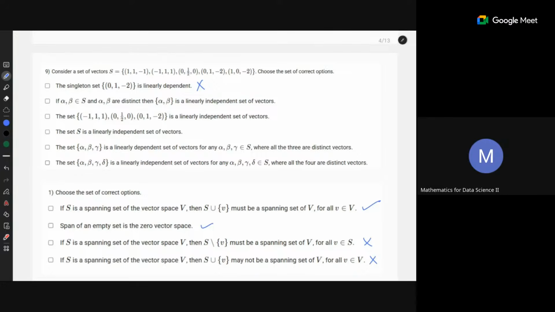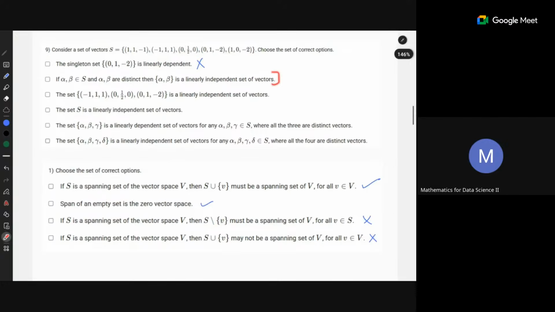Question 9, whichever is given. I had not discussed this earlier because it was overlapping with the previous question. We have a set of vectors given to us. Choose the correct option. We have already seen that a singleton is always independent, so that option is wrong. If alpha and beta are in the set and are distinct, then alpha, beta are a linearly independent set of vectors. That means if you take any two vectors from the set, are they independent? You can check this condition.